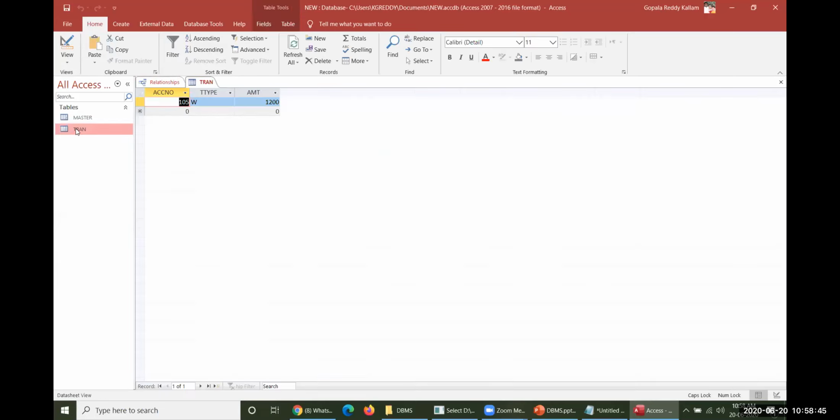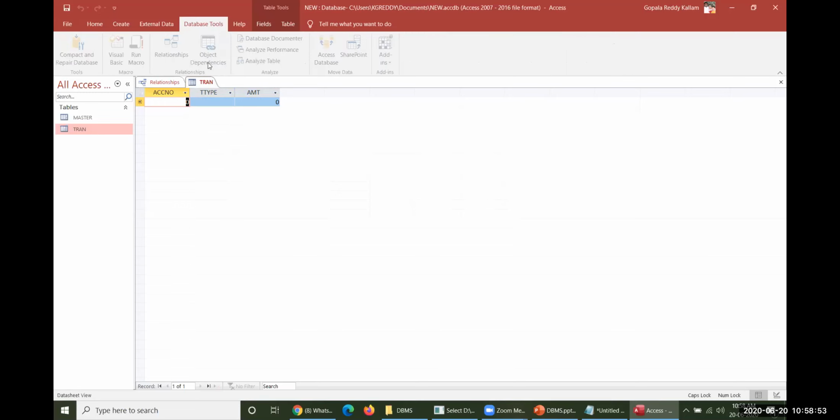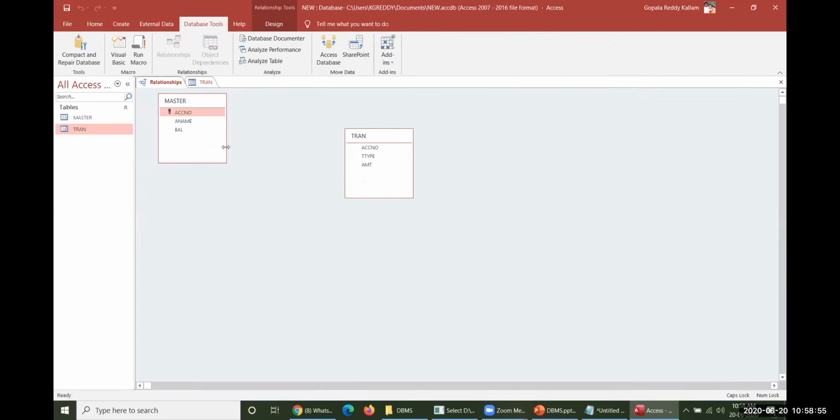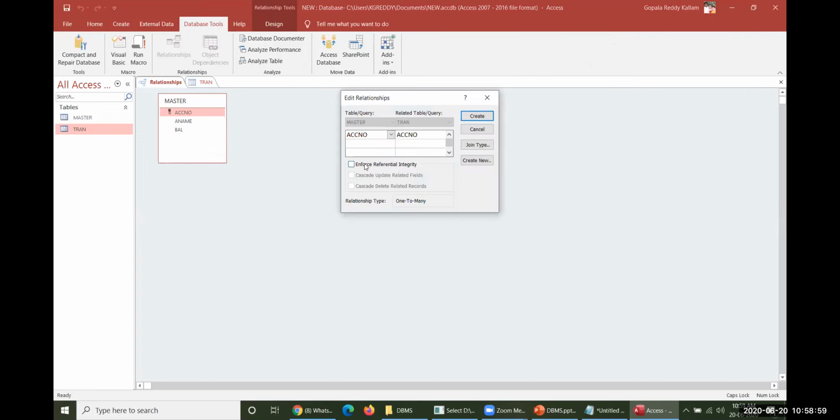So let's open this table and delete this particular row for a while. Delete this record, then come back to relationships, and then you have to create it, because some data was entered which has no parent.